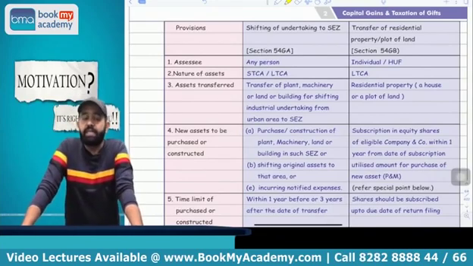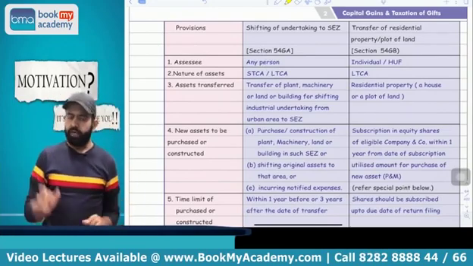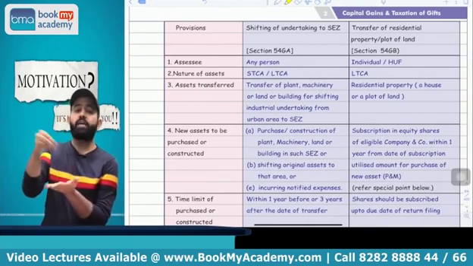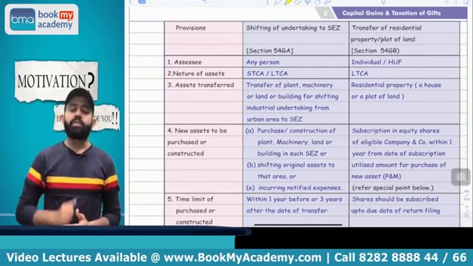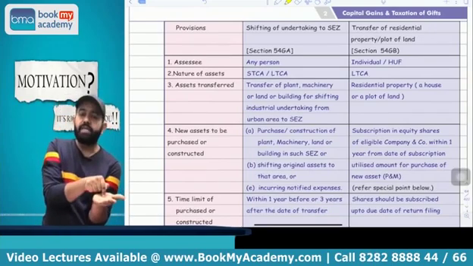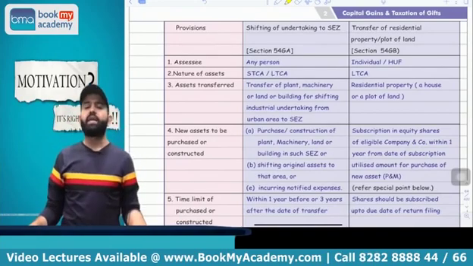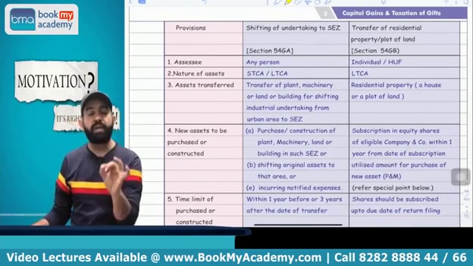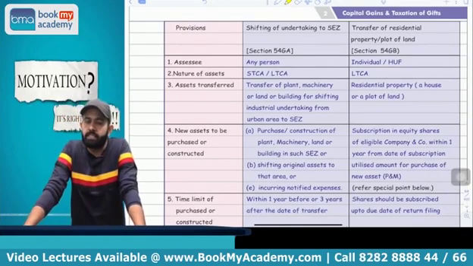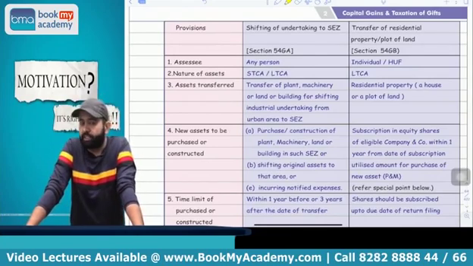Now the question is, sir, is the CGS, Capital Gain Account Scheme, applicable to the assessee? Answer is no. For individual and HUF, the CGS scheme is not applicable, because individual and HUF has to acquire that equity share up to the due date of return filing. But for the company, that new startup company, the CGS scheme is applicable. Means that company should acquire the new plant and machinery up to the due date of return filing of the assessee, or that company should deposit that amount in the CGS account up to the due date of return filing of the assessee. Then the assessee can claim the exemption under section 54GB.